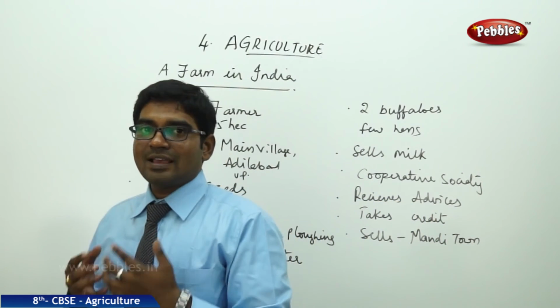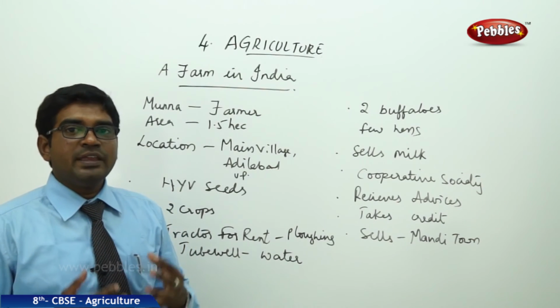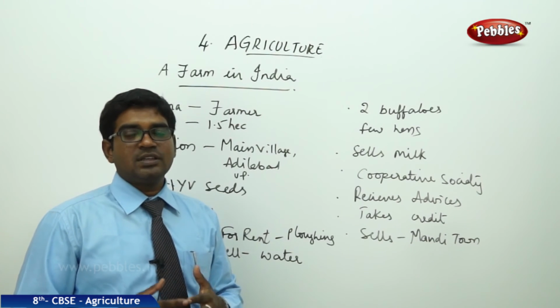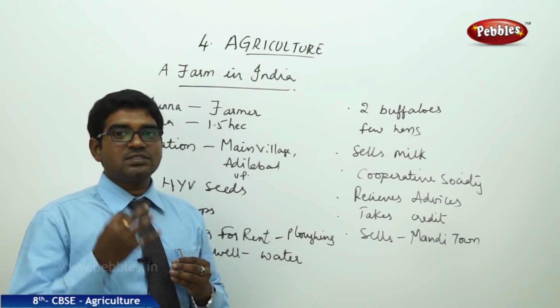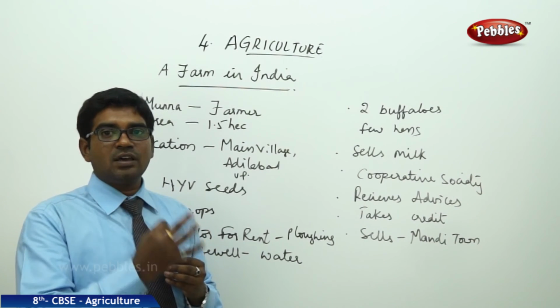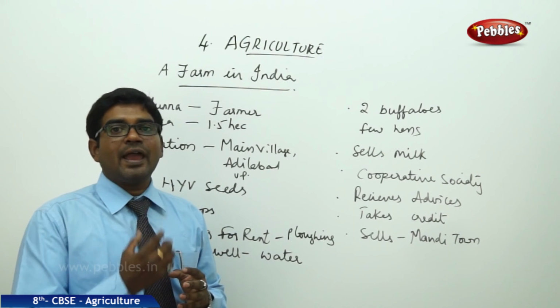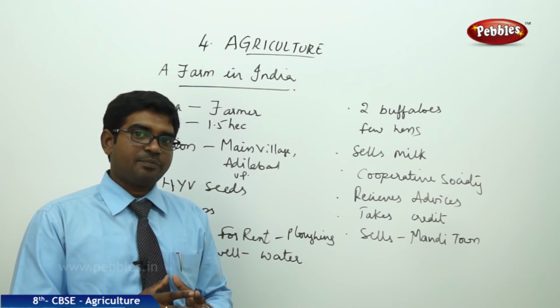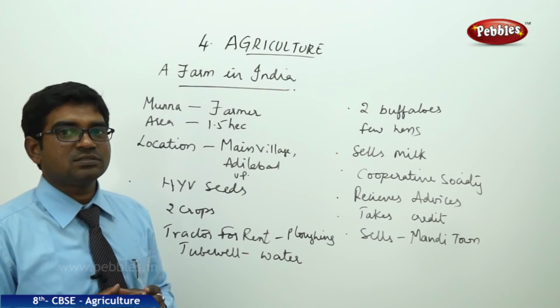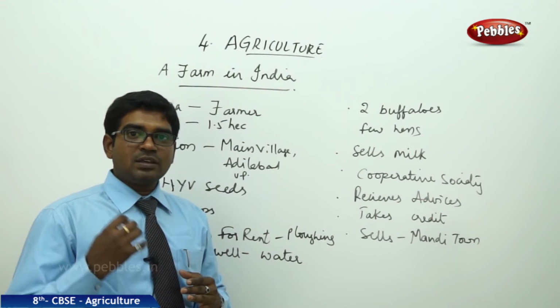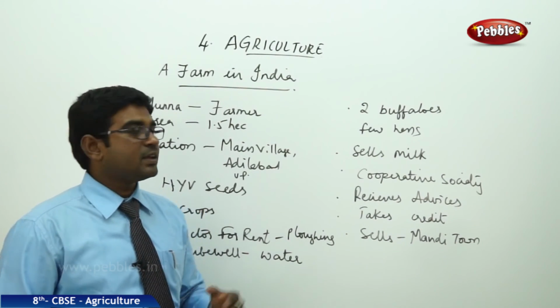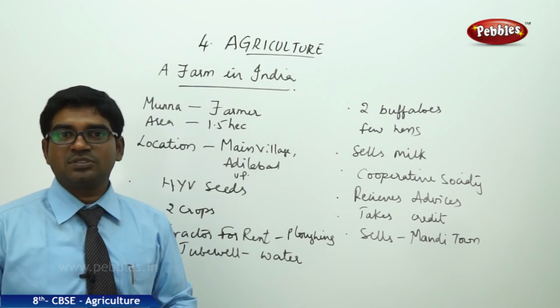Here he is doing the responsibility of manual labor. He is acting as a peasant, as a farmer. He takes care of everything, starting from buying the seeds to selling the production. Every activity goes with his own hands, with a much larger share. He may have some assistants helping him, but the major work is done by Munna himself.